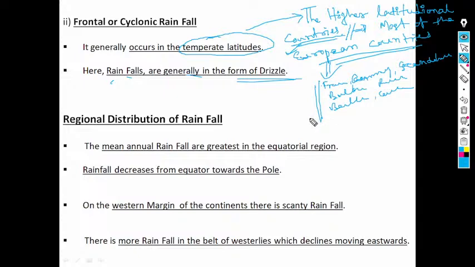They are all covered by it. So these are the countries.